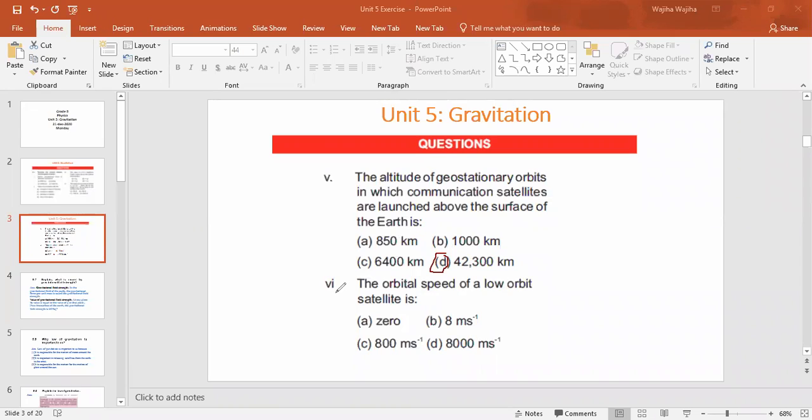Now the last one, part 6. The orbital speed of a low orbit satellite is 8,000 meters per second. This is also given in your book. Yes, it's option D, 8,000 meter per second. These MCQs 4, 5 and 6 are information given in your book, right? So class, you have to do these MCQs in your book, okay?